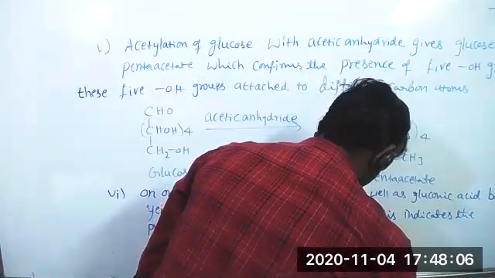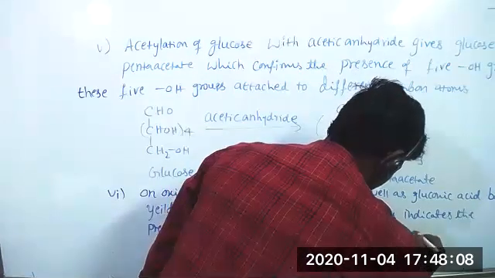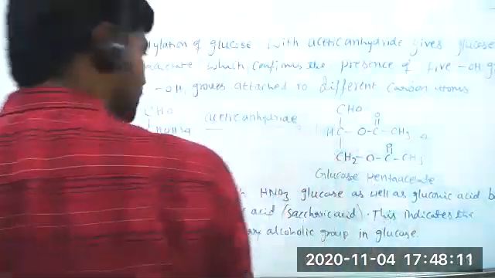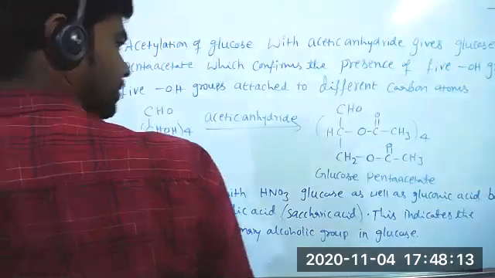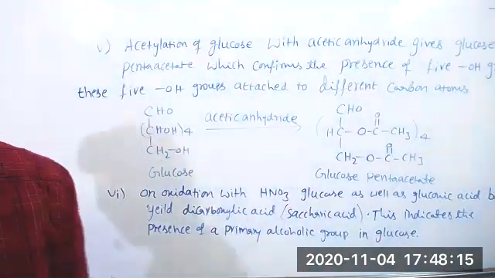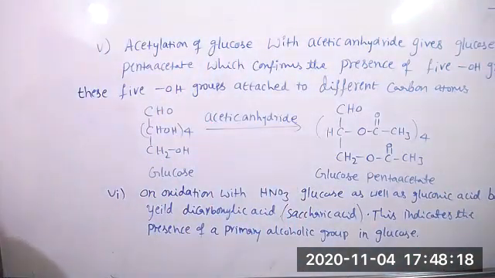What is it after gluconic acid, sir? The first line: both yield a dicarboxylic acid.